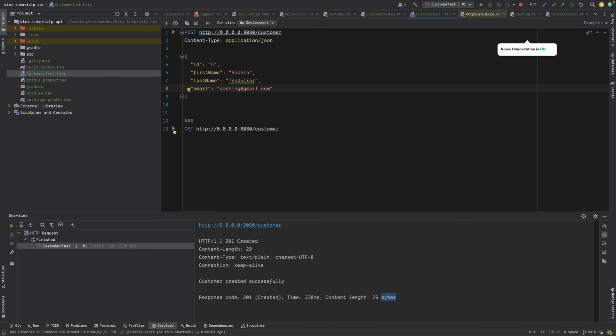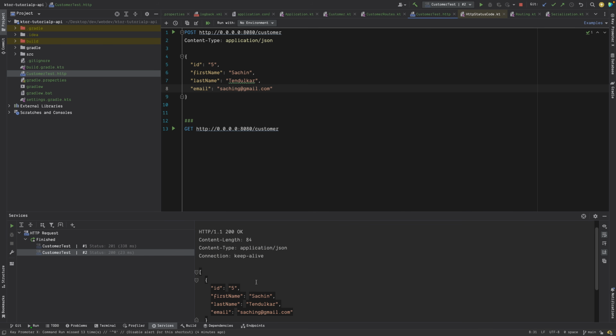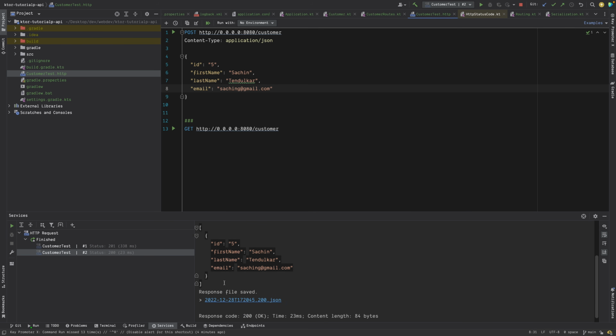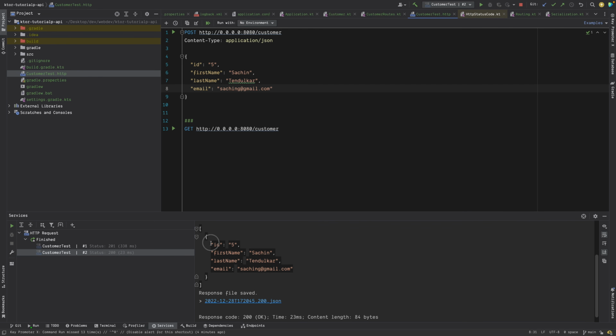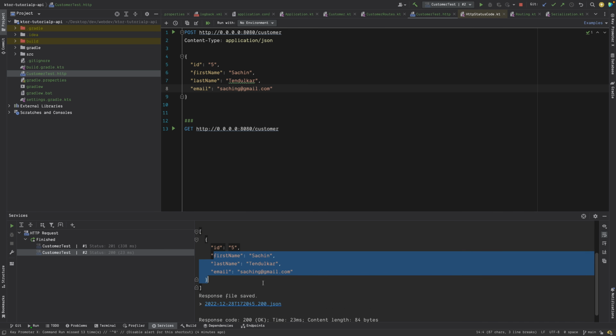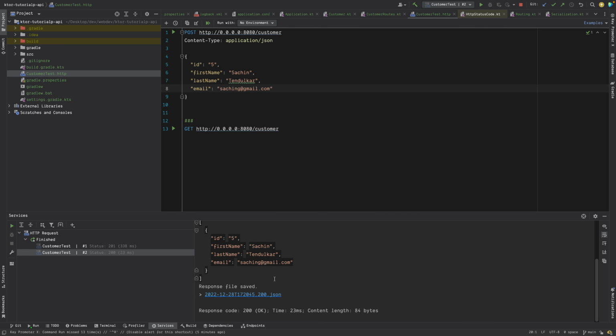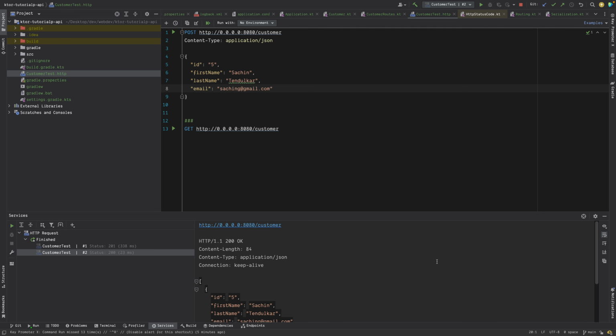And now if I run this GET, then you can see we have now two things. It also saved the data to this JSON file. And now we have ID 5, first name Sachin Tendulkar and all. So all of this data is here. And yeah, that's how you can use HTTP requests inside IntelliJ.